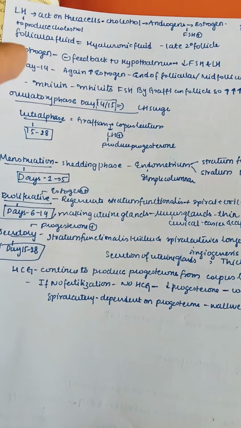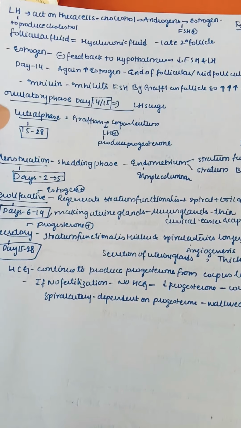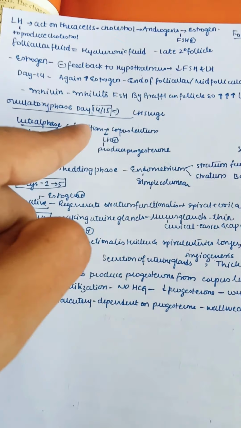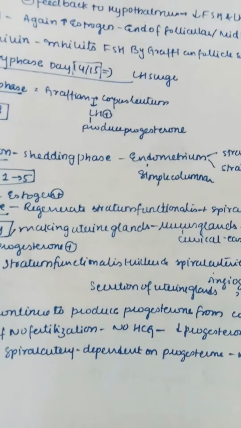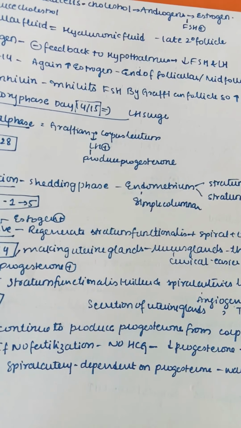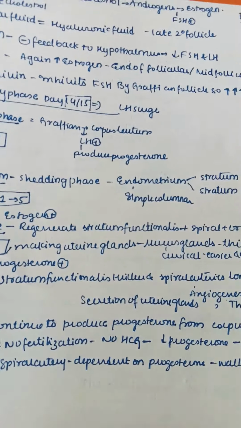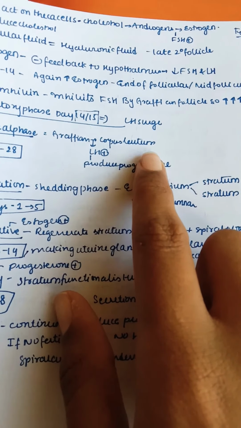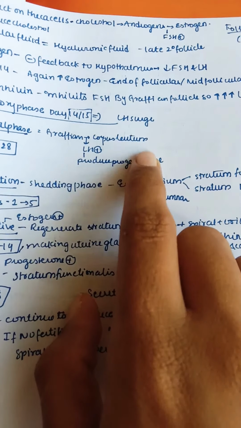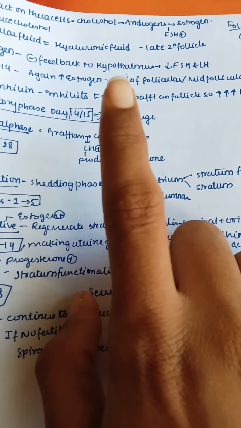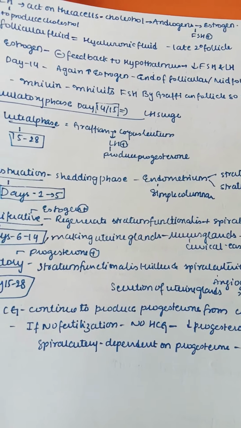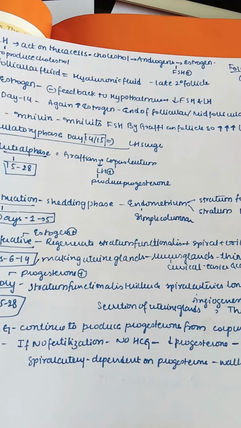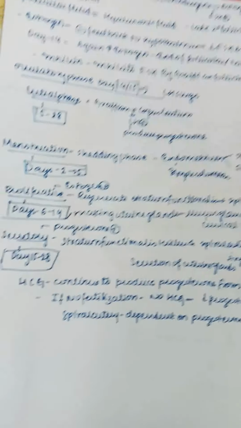Next, coming to the luteal phase. The luteal phase is from day 15 to 28. That is, the Graafian follicle is now converting into the corpus luteum. Ovulation has taken place, so the remaining part, containing granulosa cells and theca cells, forms a corpus luteum. The Graafian follicle converts into the corpus luteum in the presence of luteinizing hormone. This luteinizing hormone mainly produces progesterone.